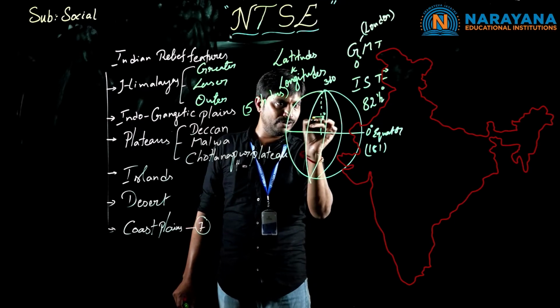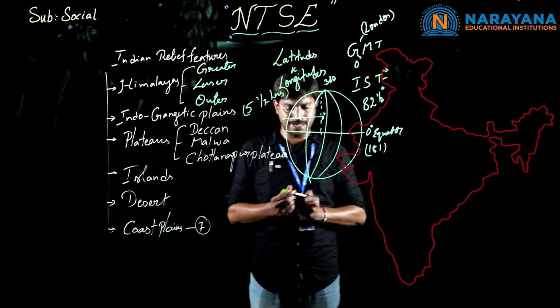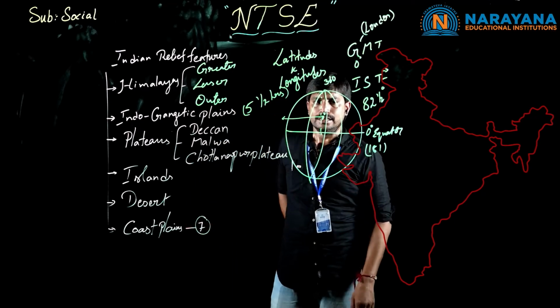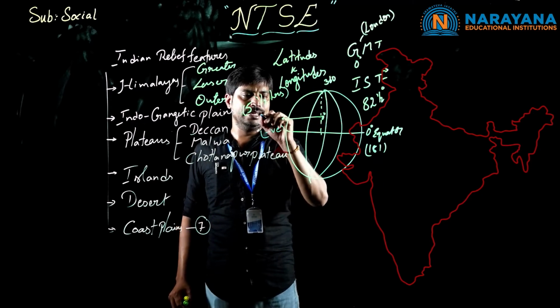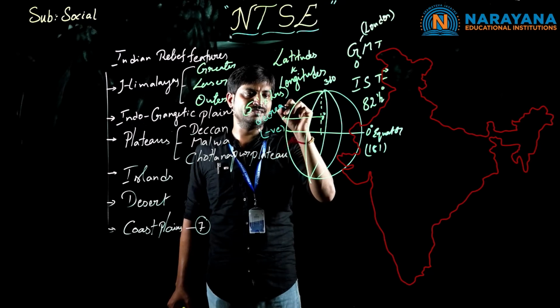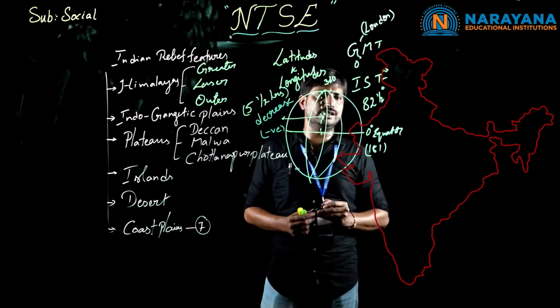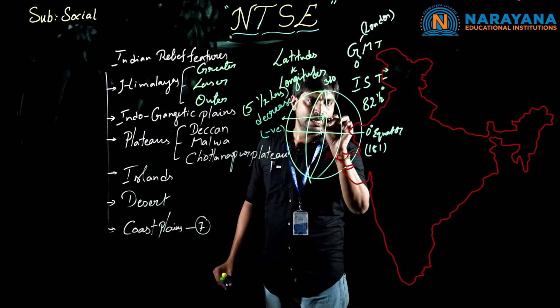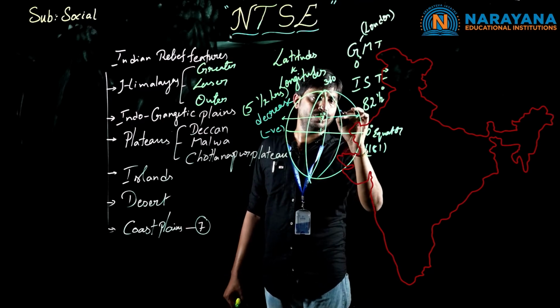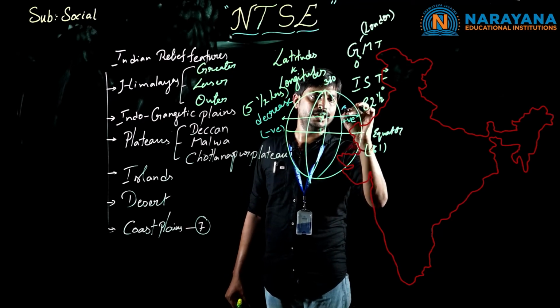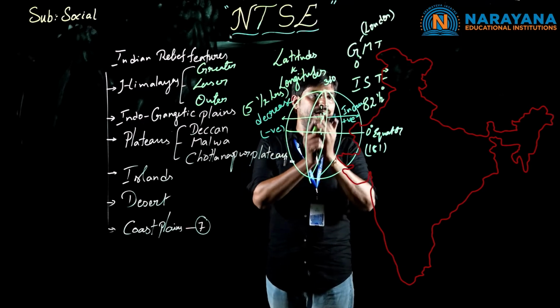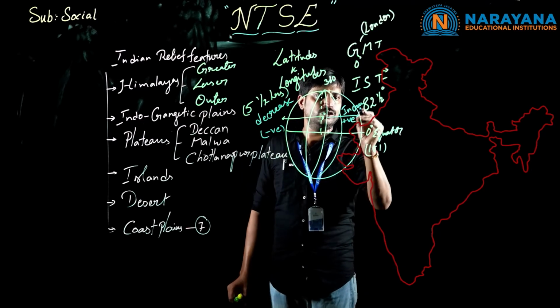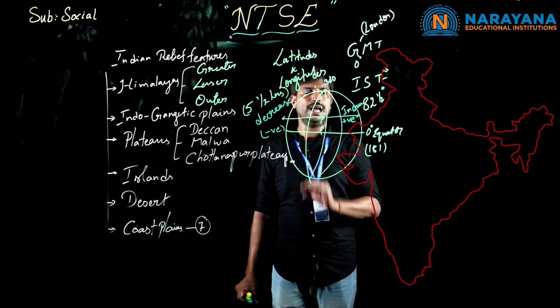If we move towards the west direction, the time is automatically taken as negative. Negative in the sense decrease. If we move towards the east direction, the time is going to be increased, positive, increase. So the time difference between the 0 degrees and the IST is about 5.5 hours.